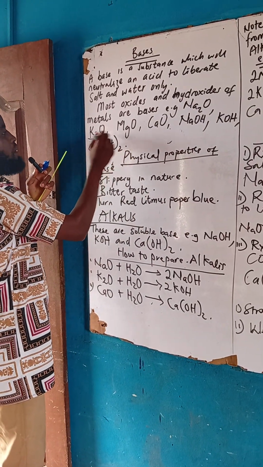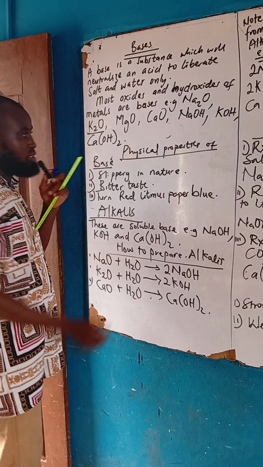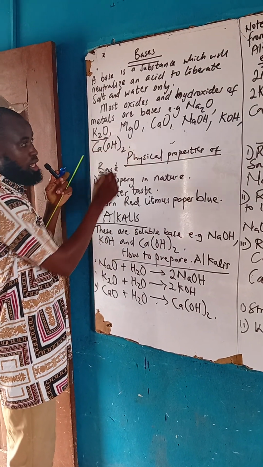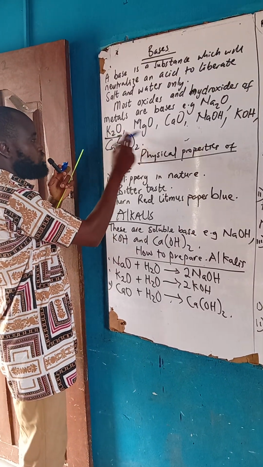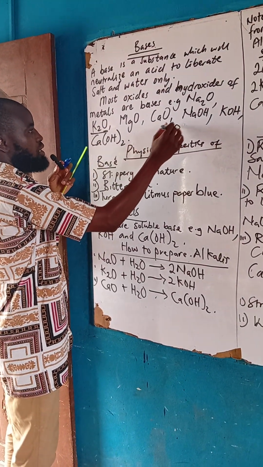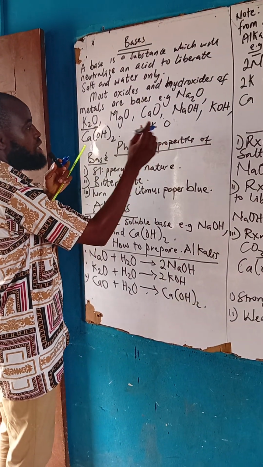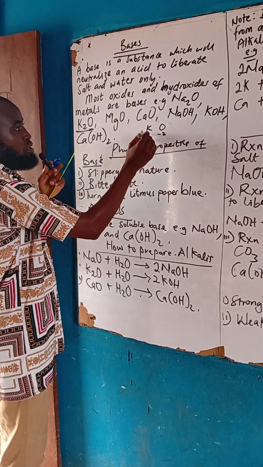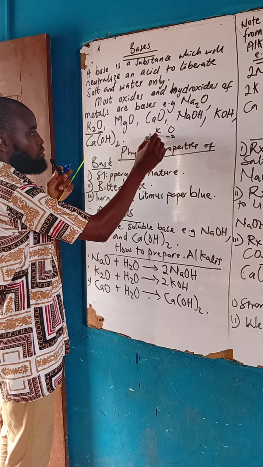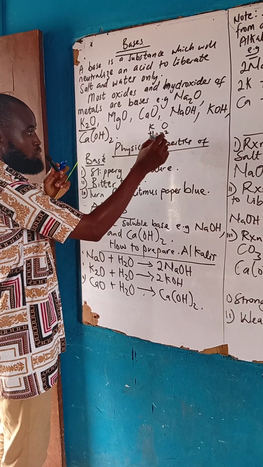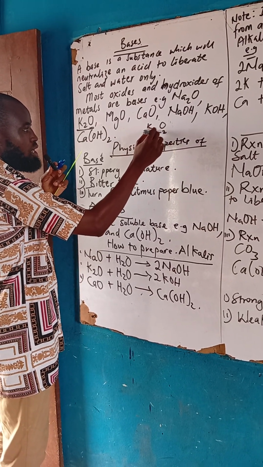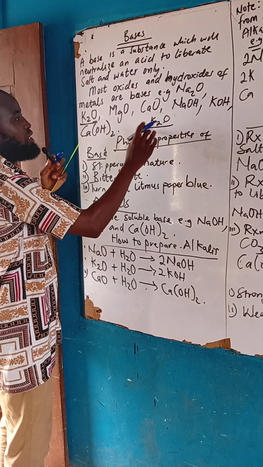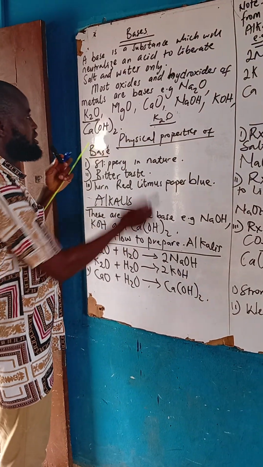Oxides. Potassium oxide. This is a metal. This is a non-metal, isn't it? How did they get K2O? K and oxygen, isn't it? The oxidation of oxygen is -2. The oxidation of potassium is +1. When they interchange, what do we have? The two comes here, and the one, are you getting me now? So we now have K2O. That is potassium oxide.